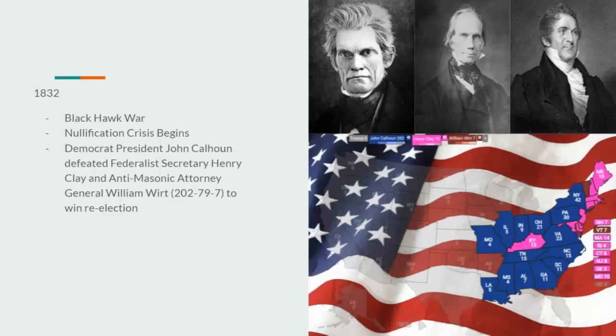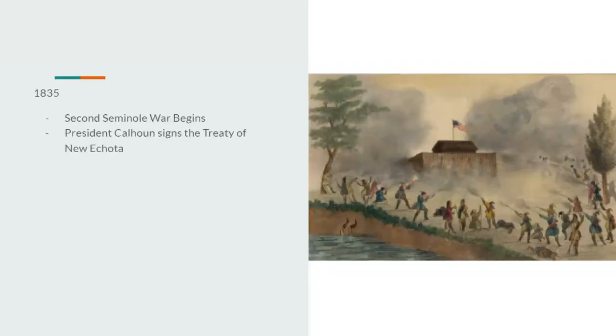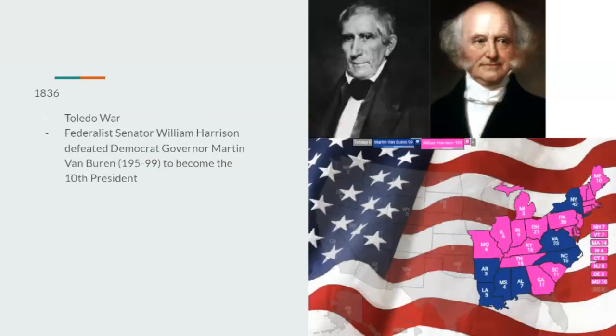But he would be very popular among people. He would be seen as a president for the people, a poor man's politician, kind of like what Andrew Jackson was. But Democrat President John Calhoun would defeat Federalist Secretary Henry Clay and anti-Masonic Attorney General William Moore 202 to 79 to 7 to win re-election. Going on to 1833, there was nothing noteworthy. 1834, there would be anti-abolitionist riots, so people who were for slavery would riot. 1835, the Second Seminole War would begin, and President Calhoun would sign the Treaty of New Echota.